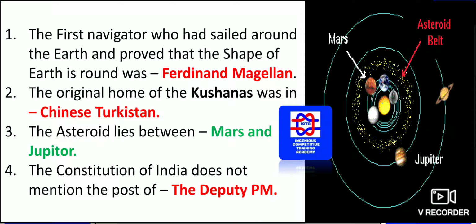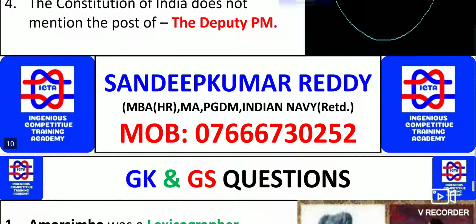The Constitution of India doesn't mention the post of the Deputy Prime Minister. Please remember, guys, there is no post of Deputy Prime Minister at all. There is only the Prime Minister. You have the Vice President, but not the Deputy Prime Minister.